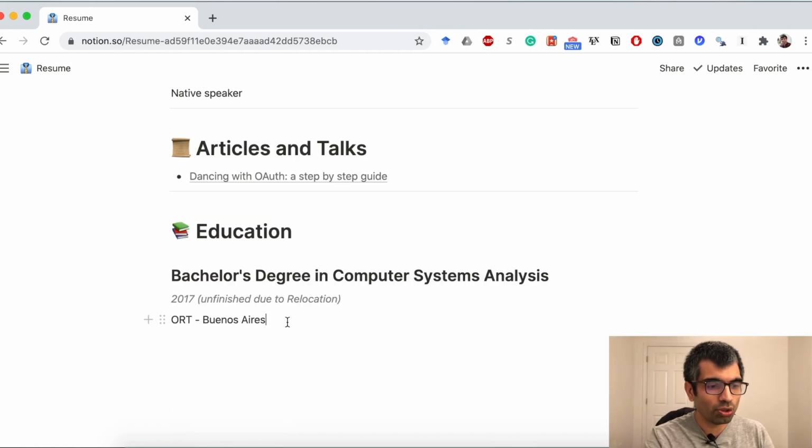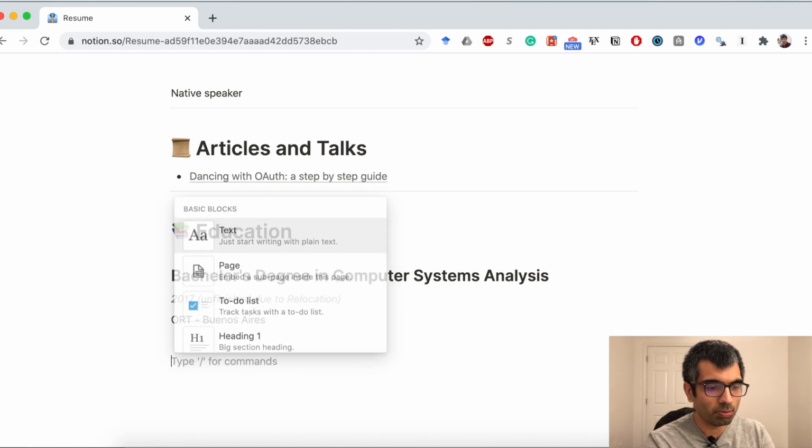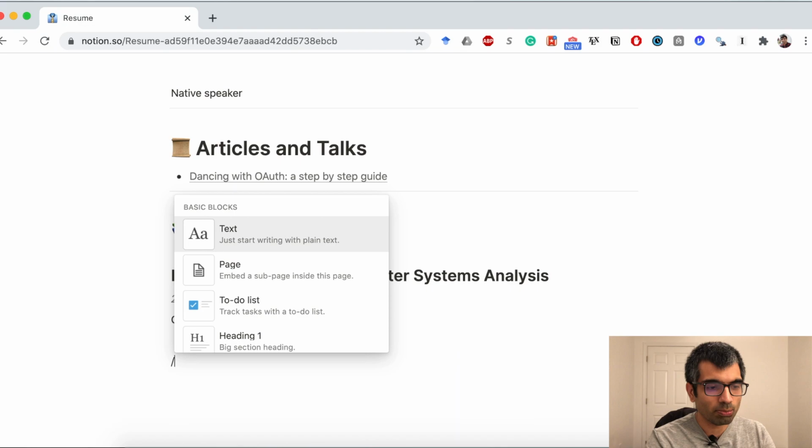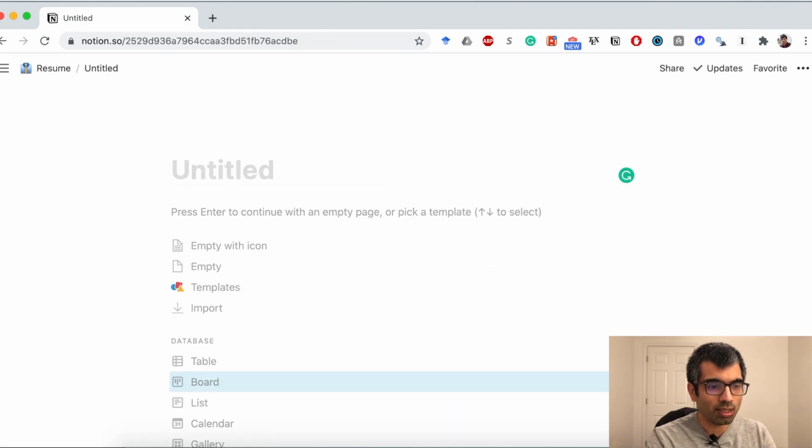Now let's say you want to create another section which is about your research papers. So how can we do that? So the thing with Notion is that you use this slash button, this / button, and then it pops up tons of commands for you. So for example, suppose you want to create a new page, you can just say /page, and then it creates an absolutely brand new page for you.